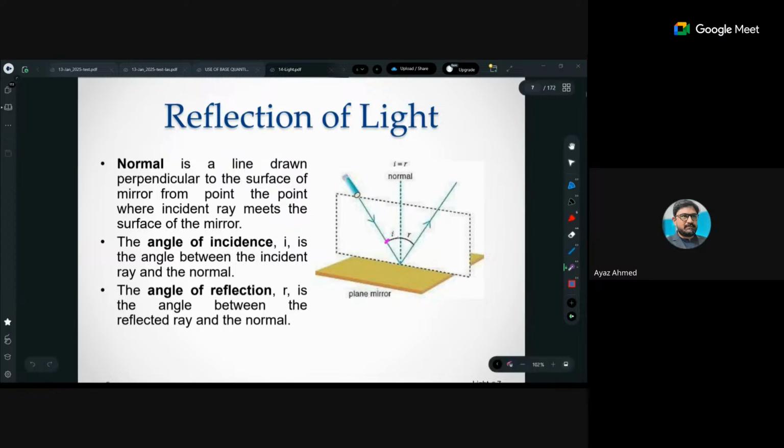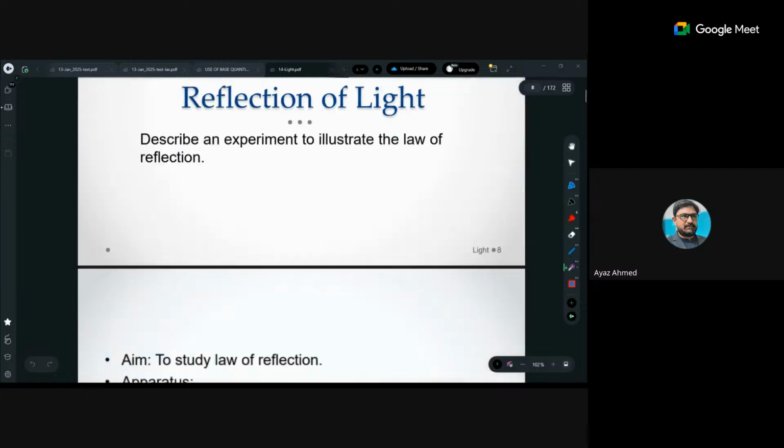Angle of incidence is the angle between incident ray and normal, and angle of reflection is the angle between reflected ray and normal. So you have to keep this point in your mind.